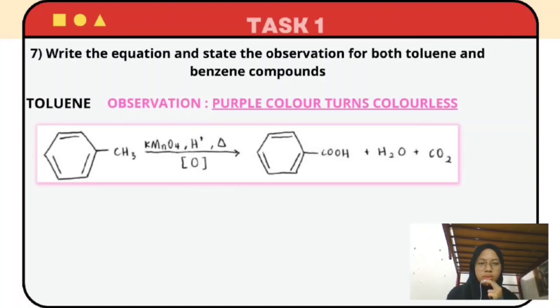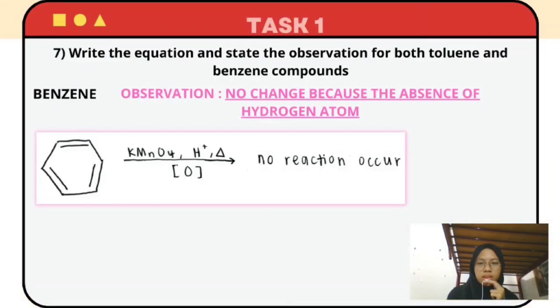For toluene, when toluene reacts with potassium permanganate, it will produce benzoic acid, carbon dioxide and water. And the observation for this reaction is purple color turns to colorless. Next, for benzene, when benzene reacts with potassium permanganate, no reaction will occur, and the observation is no change because of the absence of hydrogen atom.